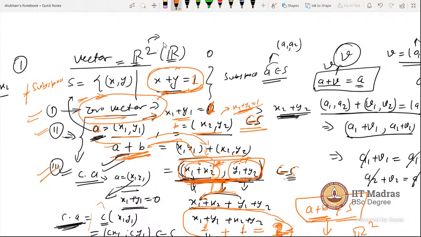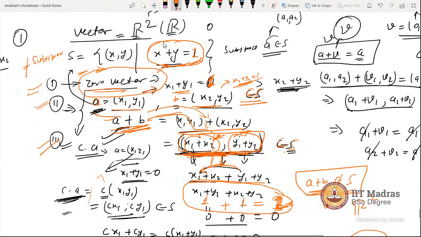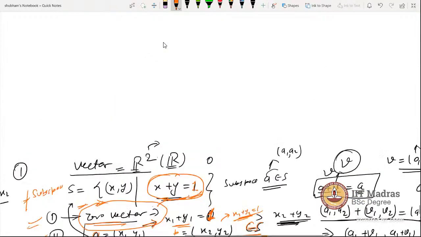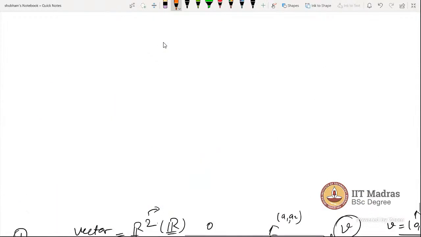Actually, there is no zero vector here. Yeah, actually for this, this is not a zero vector. So let me tell you what's happening geometrically here. While looking at it, you will say no, this is not a subspace. The reason I am telling you is, as in R2, as you